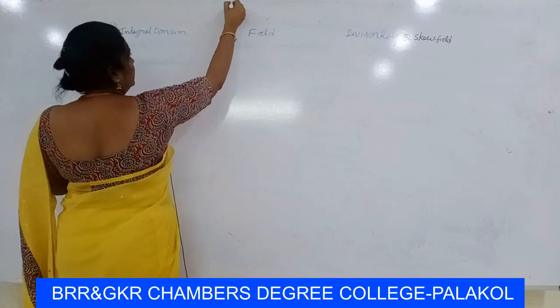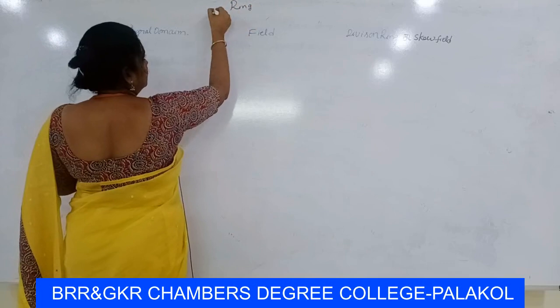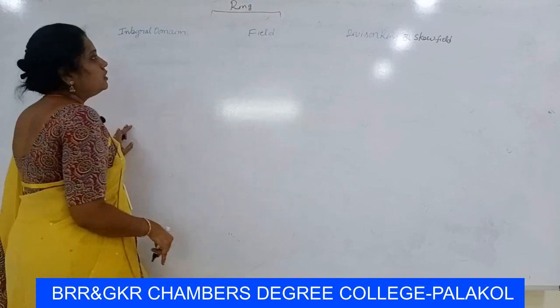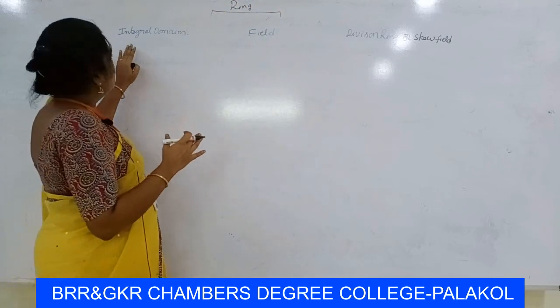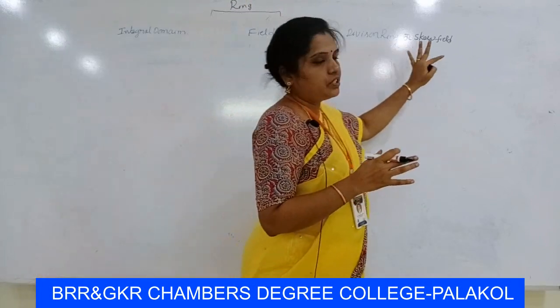So first of all, a ring is divided into three types: integral domain, field and division ring.